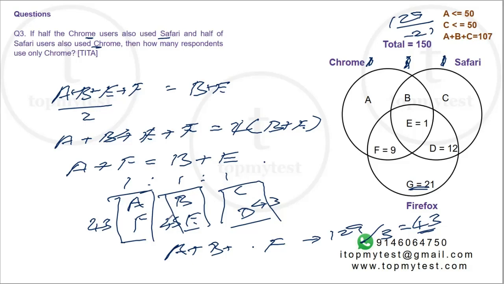Now in each of these regions, one variable is known. F is known, E is known, D is known. So I can find B, C, and A. What is the question? The question is how many respondents use only Chrome? Only Chrome is region A. A plus F is 43. F is 9. So A should be 43 minus 9, which will be 34. That will be our correct choice.